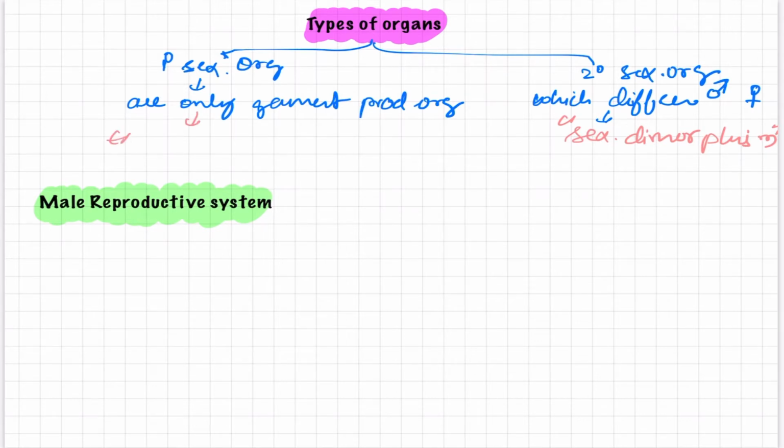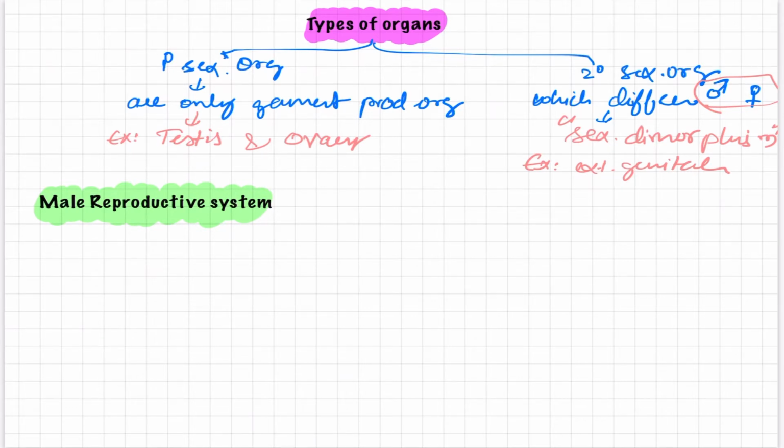So what are the gamete producing organs? Just now we have learned that in male it is the testis and in female it is the ovary. And what are the secondary sexual organs which differentiate male and female? They are the external genitalia. They are named accordingly: if they are primarily important, they are known as primary sexual organs, and then the secondary sexual organs.